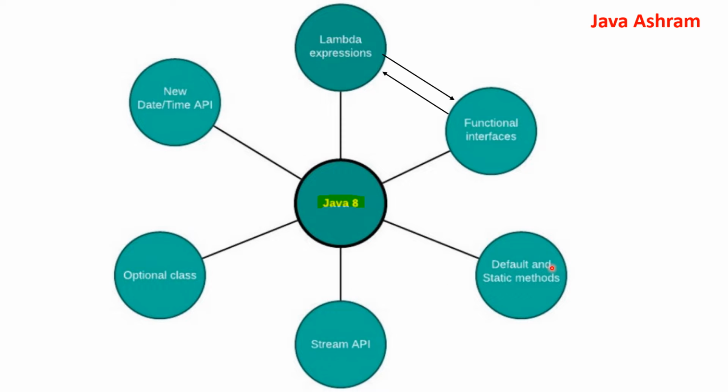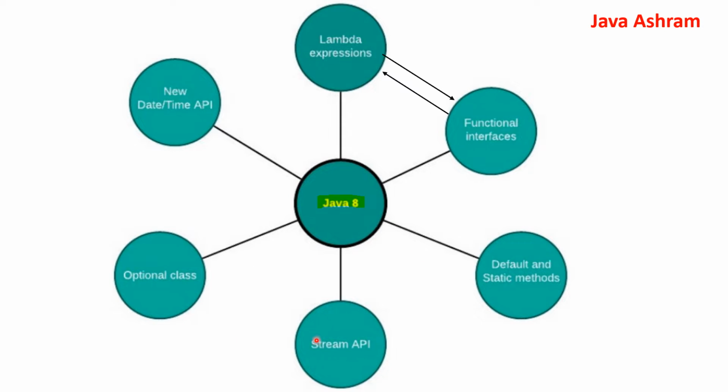We'll see more here. Default and static method is here. In earlier versions there was no default method, right? In an interface you can define a default method that can be implemented downstream by all the implementing classes, and this is the static method. This has also been introduced inside the class.